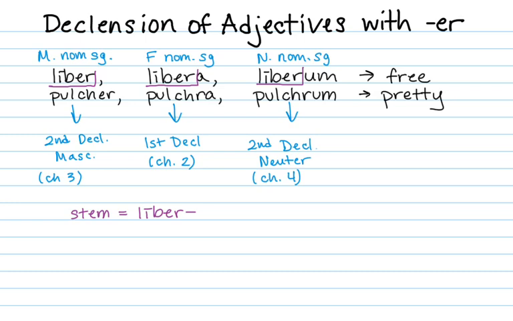You'll notice for liber, libera, liberum, the stem is L-I-B-E-R. The E is always part of that stem. But for the other adjective, pulcher, pulchra, pulchrum, you'll see that the E is only present in the masculine nominative singular. The true stem is P-U-L-C-H-R.